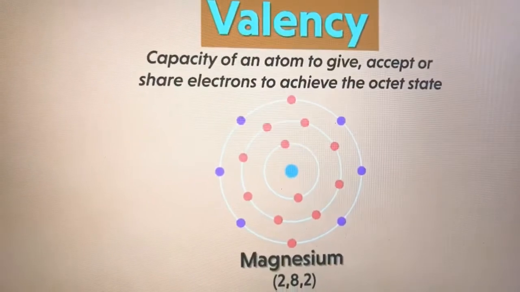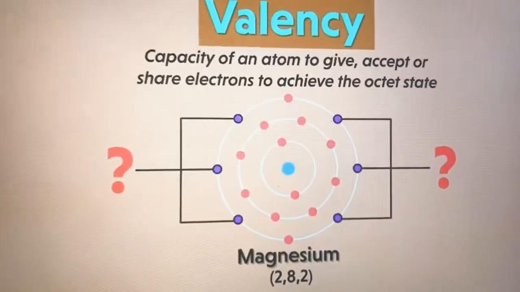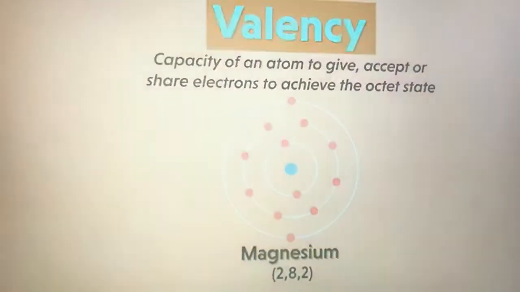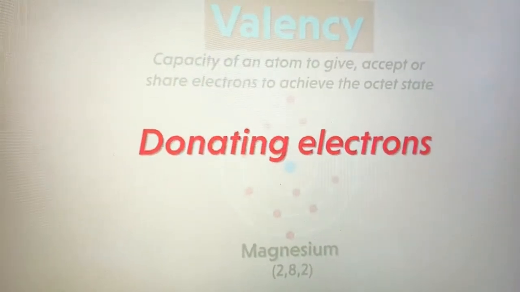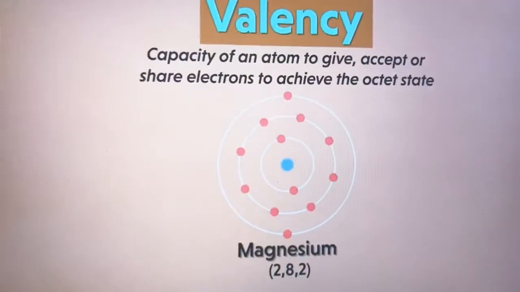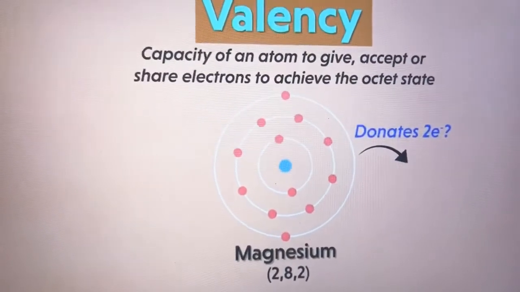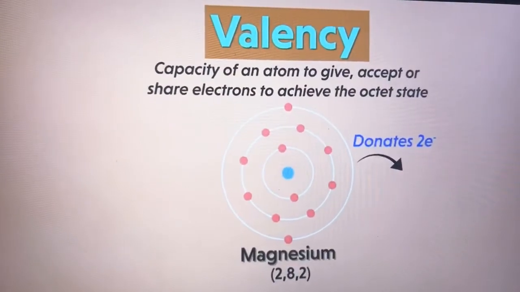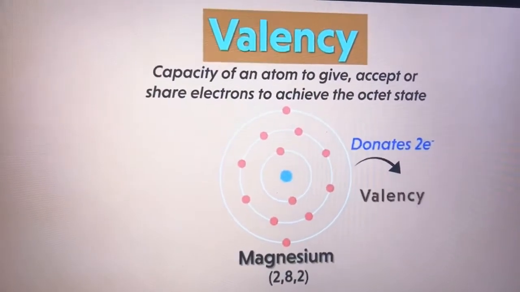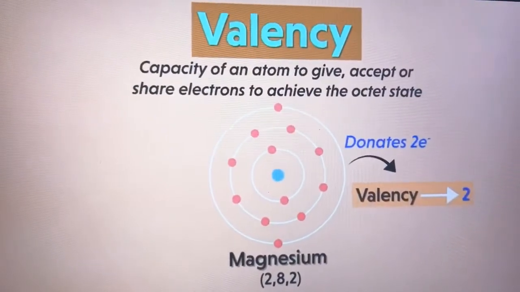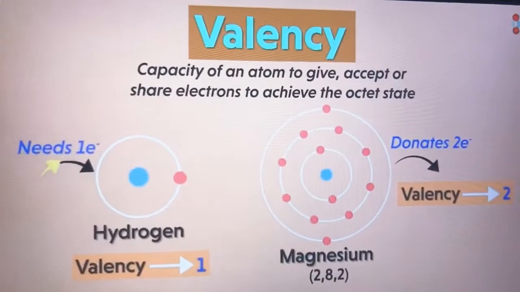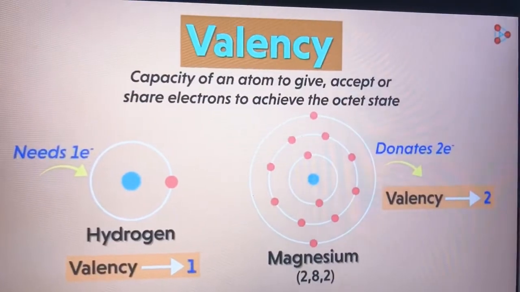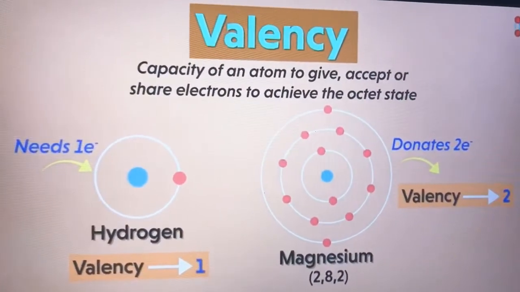But which atom will give away 6 electrons so easily? Is it even possible? Not really. Then how will magnesium complete its octet? This is where the concept of donating electrons comes into the picture. If managing the gain of 6 electrons is difficult, then can it think of giving or donating the 2 electrons? Yes, absolutely. So if magnesium gives away 2 electrons from its outermost shell, then we say that the valency of magnesium is 2. That means it's not only about how many electrons can be taken, but also about how many electrons can be given by the atom. That is how we calculate the valencies of various elements.